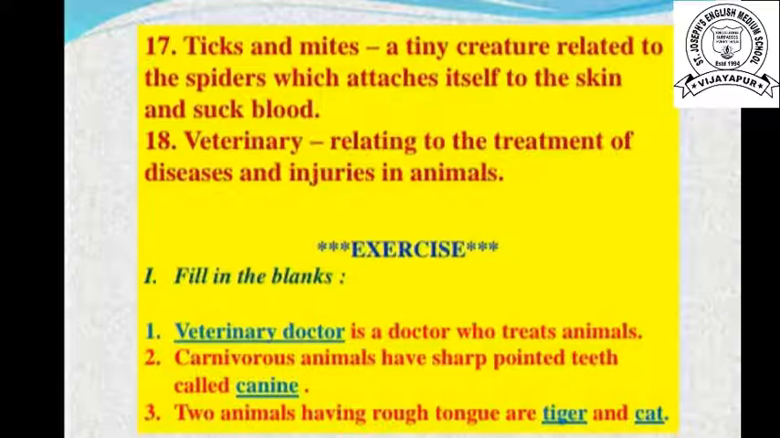Now the first question, that is first one, fill in the blanks. First one, dash is a doctor who treats animals. A few minutes ago I told you, who is the animal doctor? Veterinary doctor is a doctor who treats animals. Second one, carnivorous animals have sharp pointed teeth called, what is it called, children? Canine. Carnivorous animals have sharp pointed teeth called canine. By using that they can tear the flesh.